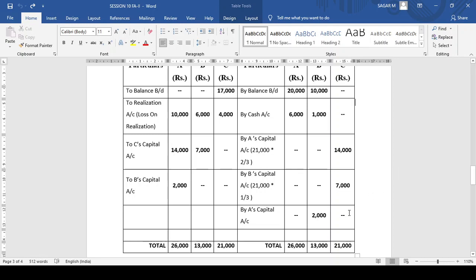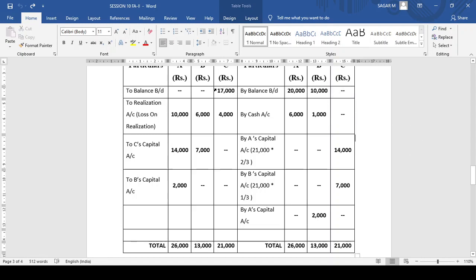Now, if you look at A's capital account, on the credit side we have 26,000, and on the debit side we have 10,000. So the credit side is more. Yes, still he is regarded as solvent. Now look at B. B's total on the credit side is 11,000, 10 plus 1. On the debit side it is 6,000. Yes, B is also still solvent.